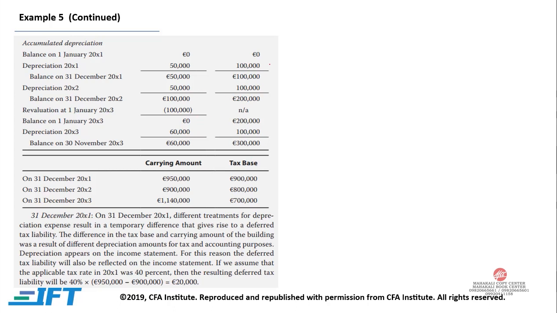These are your depreciation. And again, 60,000 is coming. How? 1.2 million into 5% is 60,000. Now over here, carrying amount is more than your tax base in all three scenarios. So your deferred tax liability would be generated. So deferred tax liability is carrying amount minus tax base multiplied by tax rate.